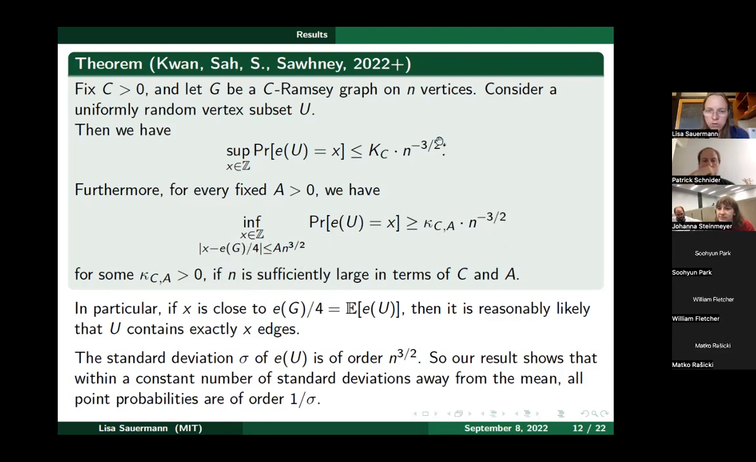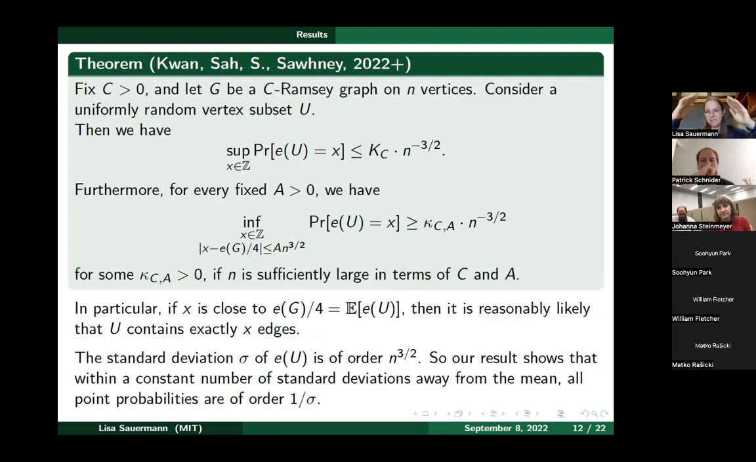So now why does the n to the 3/2 appear in all these places? Well, n to the 3/2 is just the standard deviation of this E of u. So basically what this says is that if x is within a constant number of standard deviations away from this mean, then we show that all the point probabilities are of order 1 over sigma. So basically within this interval, all point probabilities are at least of order 1 over sigma and at most of order 1 over sigma.